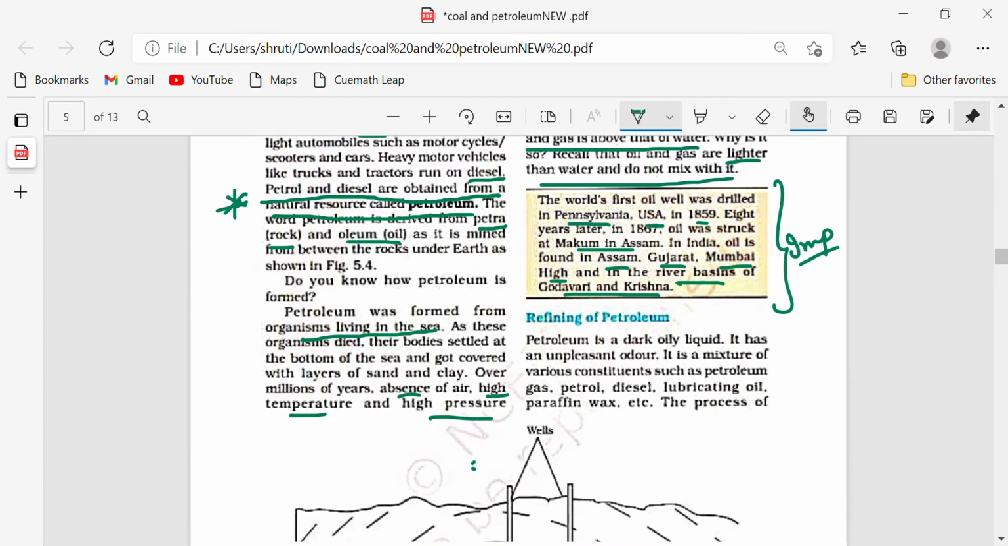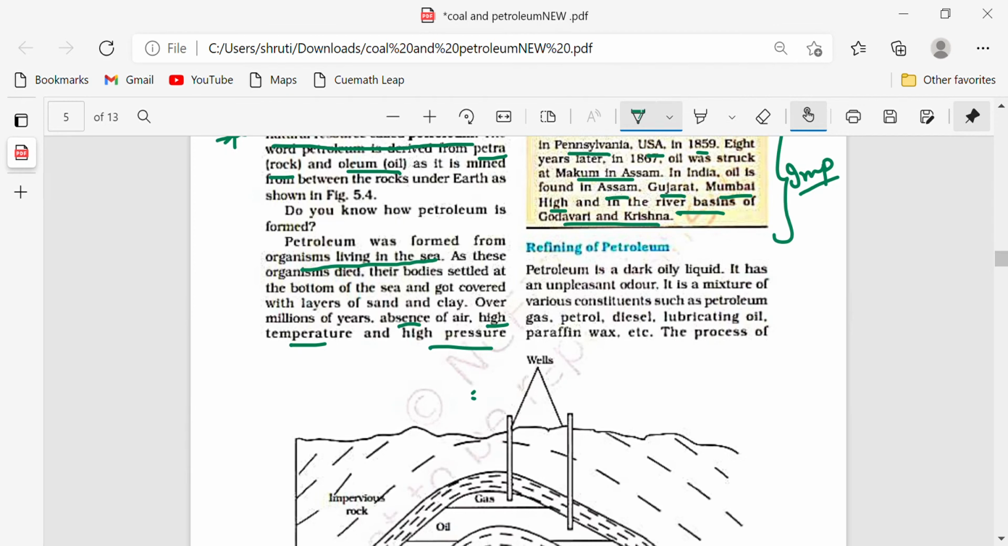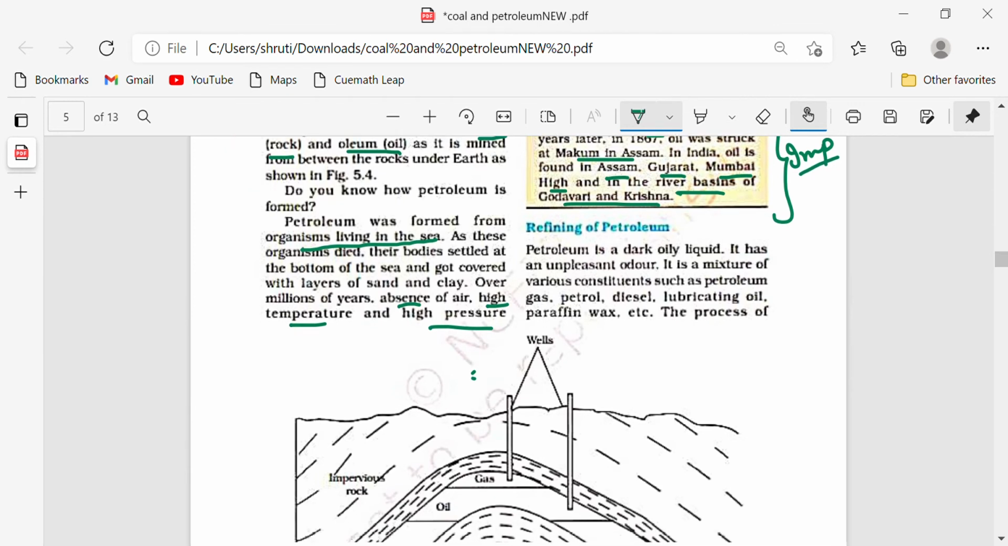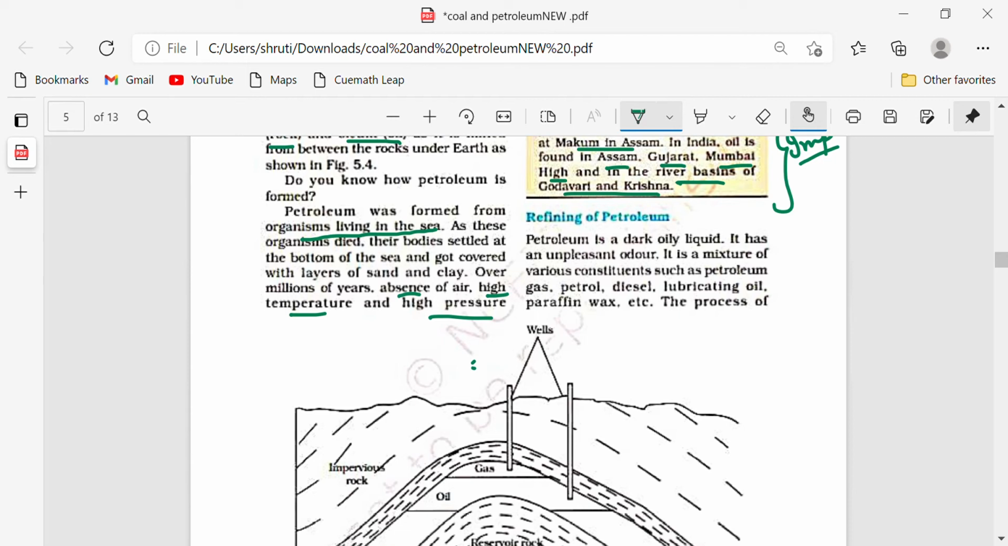Now what is refining of petroleum? I just told you that petroleum is not a pure product. You can get many other products from petroleum, so we need to refine it. How do we refine? We refine it under different boiling points. Petroleum is a dark oily liquid. We have seen that. It has an unpleasant odor. These are the properties of petroleum, so just write them down. I'll write it over here.